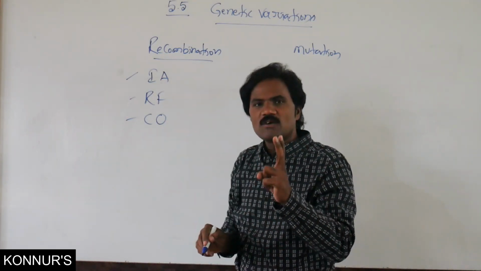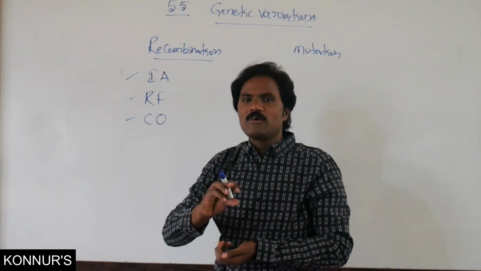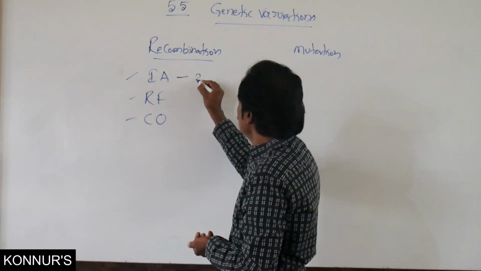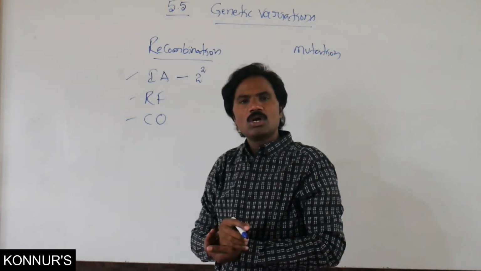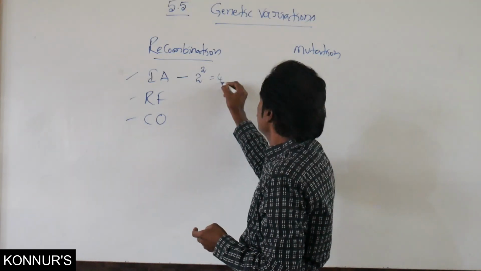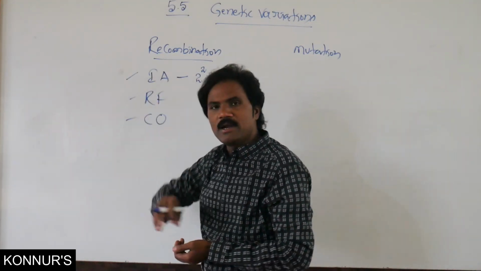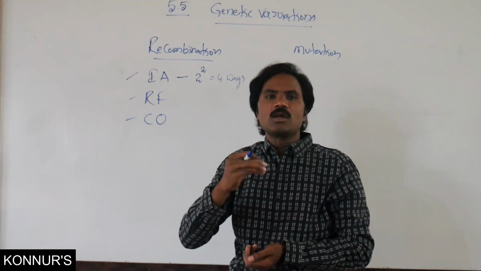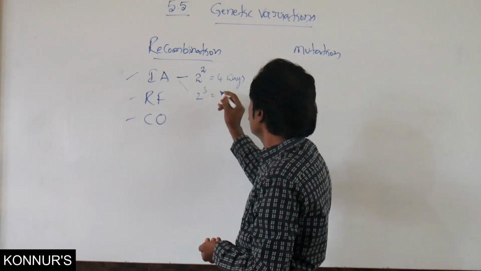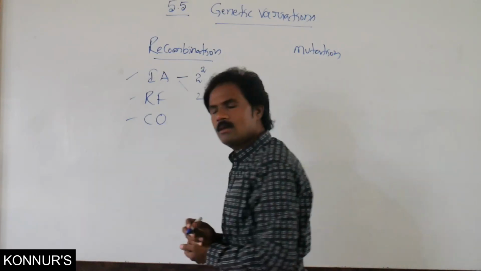Here, two pairs of chromosomes assort independently, then it forms new genotypes. With two pairs of chromosomes, four ways are possible. If it is more than two pairs, suppose three pairs of chromosomes, there are 8 ways.